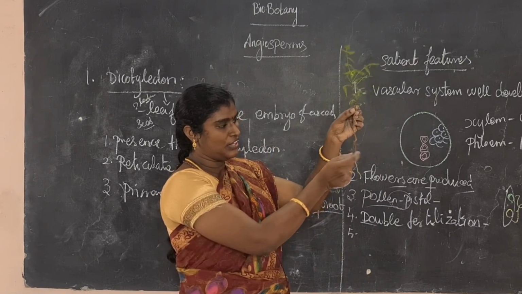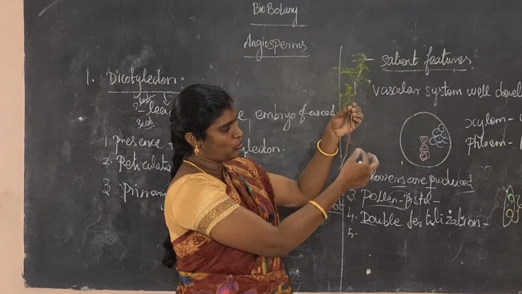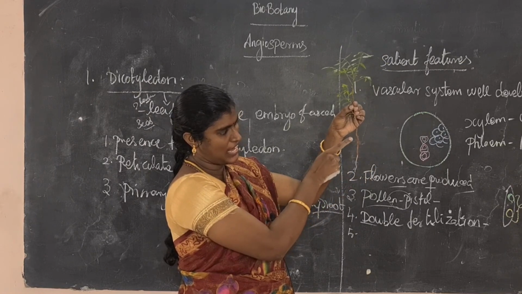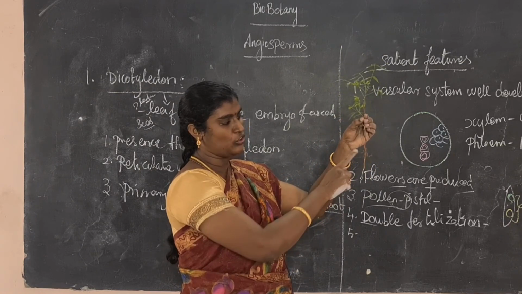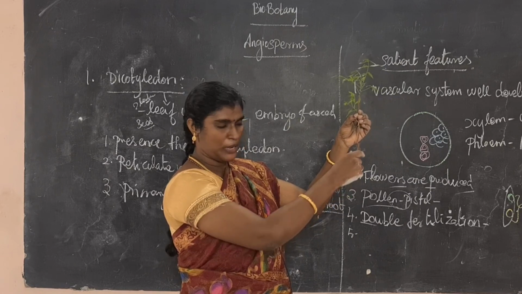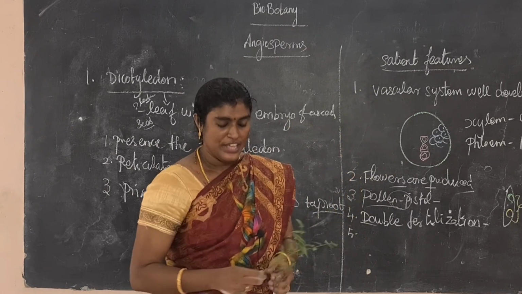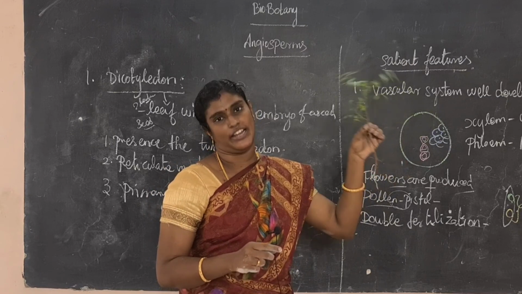This is a lateral root. Okay, this is a lateral root. The lateral roots originate from the tap root system. They originate from this. So this is one of the examples of a dicotyledon plant.